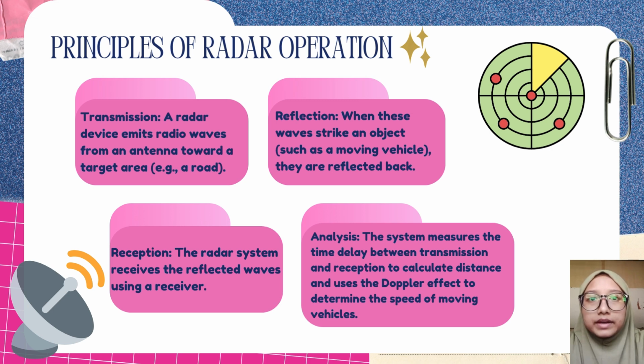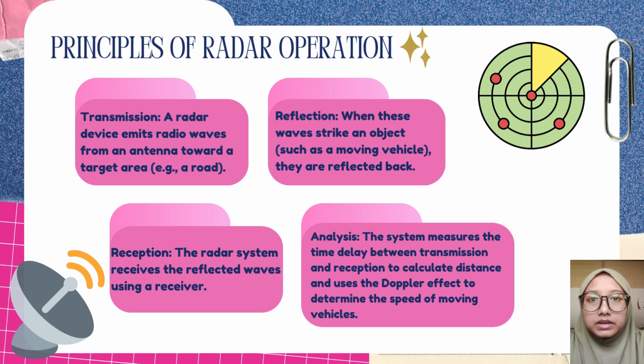Next, we go to the principle of radar operation. Radar systems work based on a simple but powerful principle involving radio waves. First, the radar transmits a radio wave from an antenna to the target area, for example, a road where a vehicle is moving. When the wave hits an object, like a car or a truck, it bounces back. This is called reflection. The radar then receives the reflected wave using a built-in receiver.